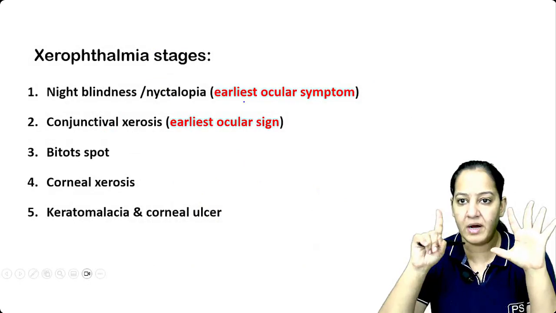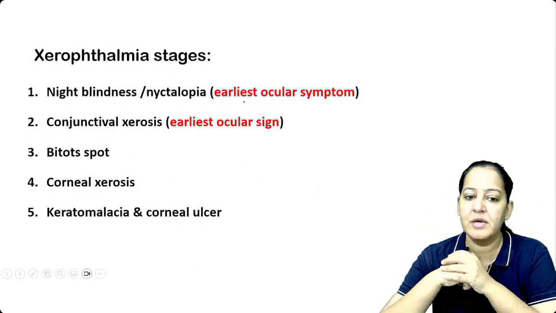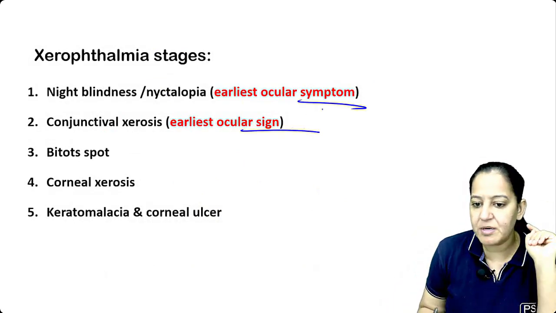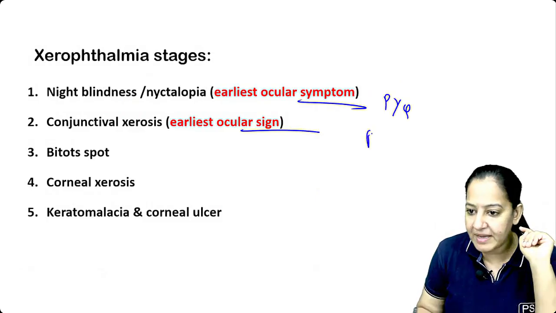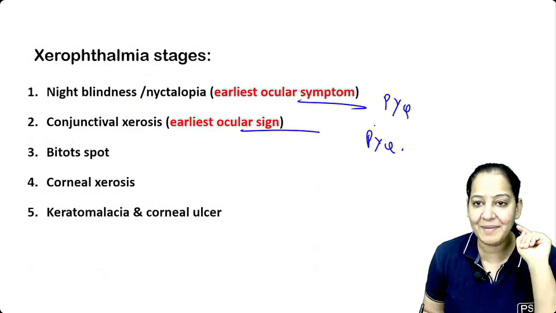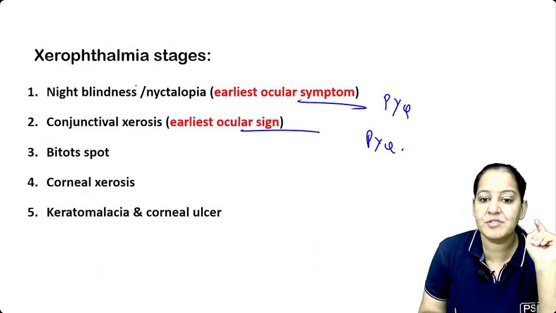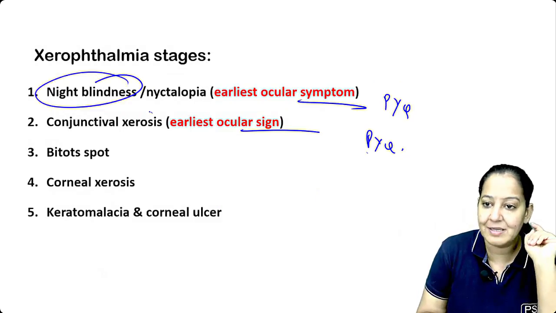So tell me, what are the 5 or 6 stages? What is the earliest symptom? What is the earliest sign? Both are PYQs. Xerophthalmia, vitamin A deficiency. Earliest symptom is night blindness. Earliest sign is conjunctival xerosis.